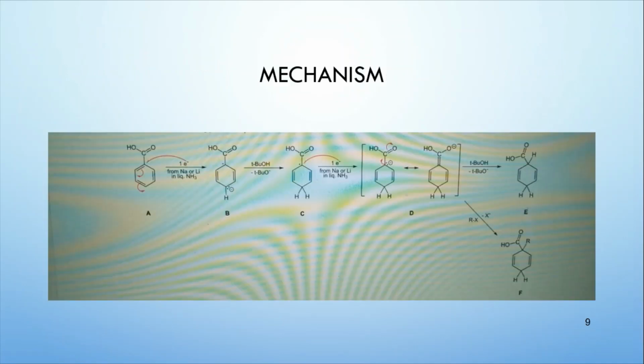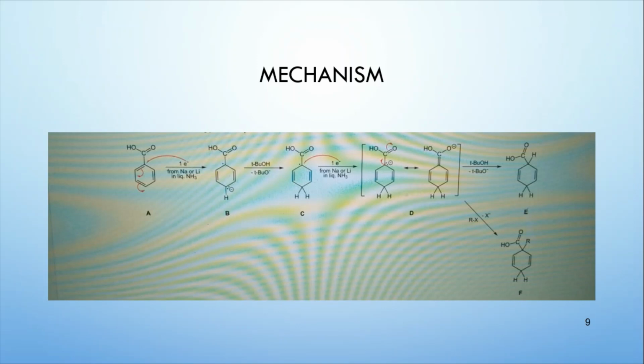You can see that in the first reaction there is an attack of the electron. That electron is coming from the sodium or any other metal, could be lithium or sodium. So this free electron is going to attack the carbon away from that carbon which is attached to the substituent, I mean the alpha carbon.